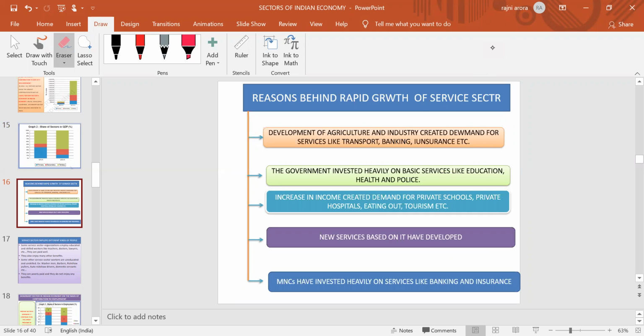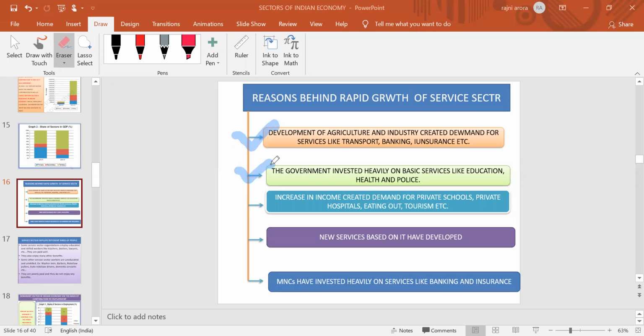Due to the development of agriculture and industry, meaning the primary and the secondary sector, it created demand for different kinds of services for their smooth survival, like transportation, banking, insurance.